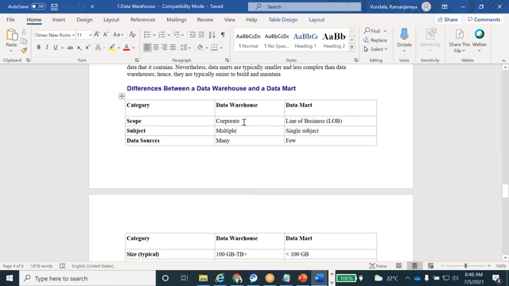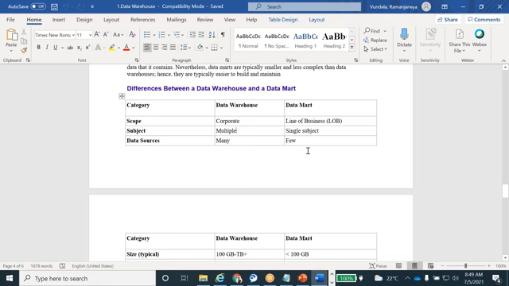Okay, scope will be corporate. A data warehouse covers an entire organization, so a data mart is under the organization. We have the small lines of business, like HR information, sales information, inventory information, or you can take the insurance domain: insurance, credit card, personal loan.